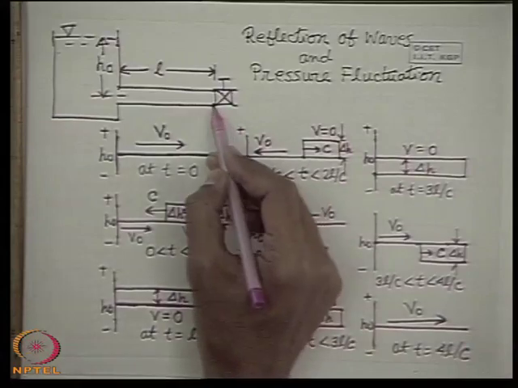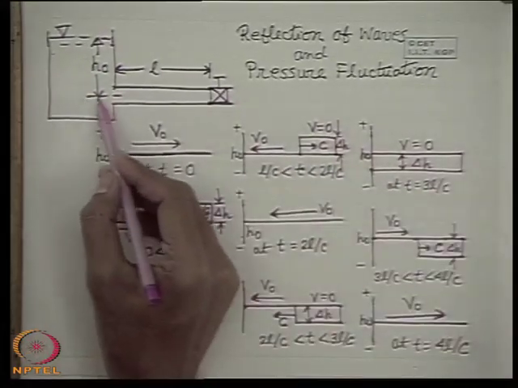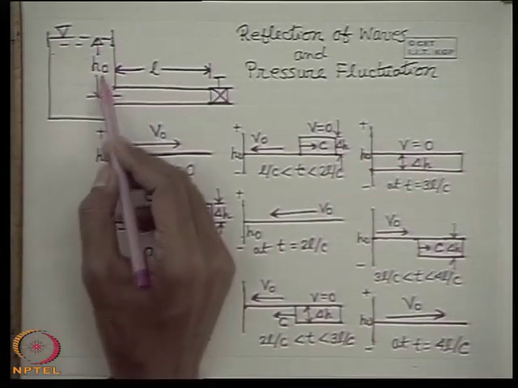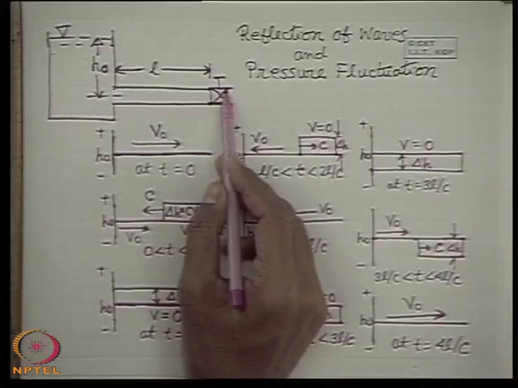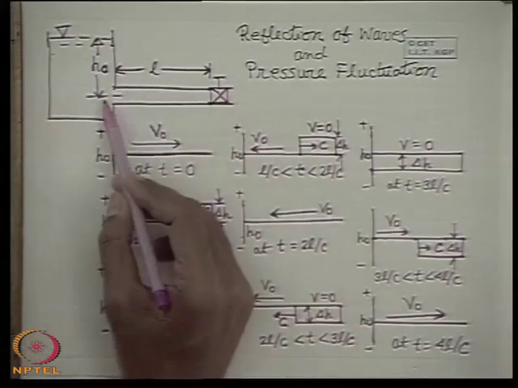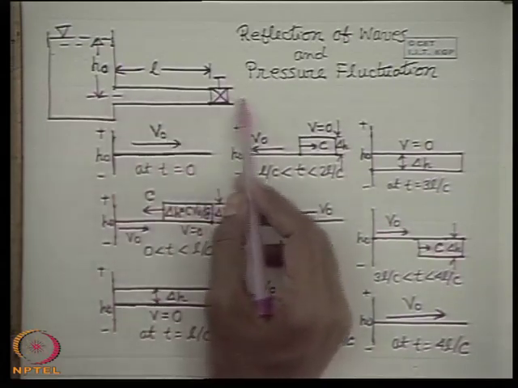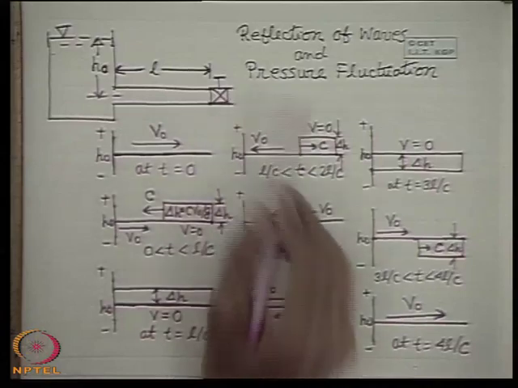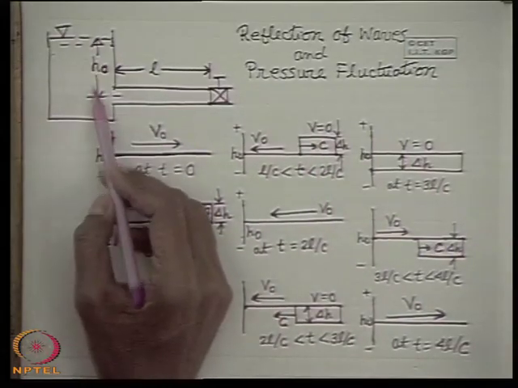Let us consider an inviscid fluid. So this is the reservoir. Let the head H0 be maintained fixed, that is the initial head on the reservoir. When the pipe valve is closed, this is the initial state. Now the valve is open, so then what happens? Initially the valve is not closed, the other valve is open. So we start the problem from the opening of the valve. It is under a steady flow velocity V0 and under a constant head H0.